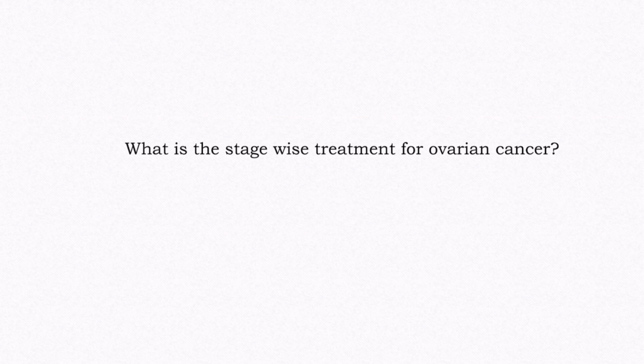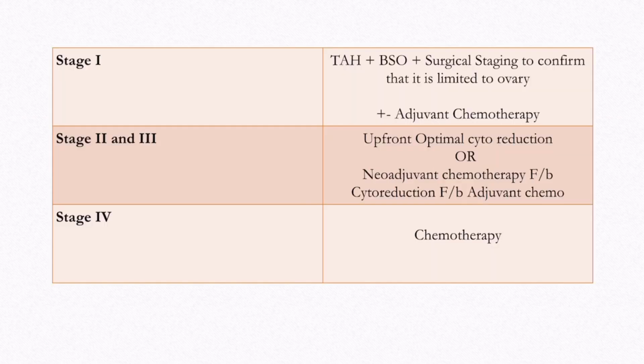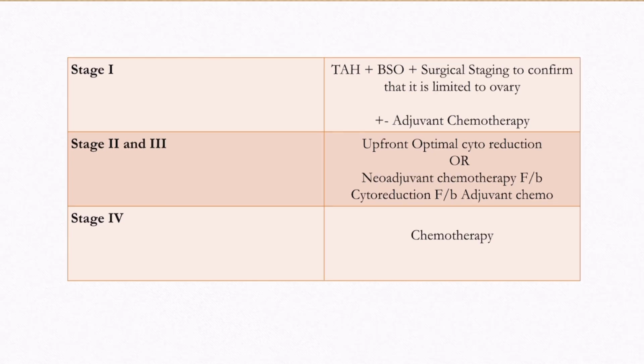What is the stage-wise treatment for ovarian cancer? The primary treatment for Stage 1 epithelial ovarian cancer is surgical, that is, a total abdominal hysterectomy, bilateral salpingo-oophorectomy, and surgical staging to confirm that disease is limited to ovary. In cases where advanced stage disease is diagnosed preoperatively by imaging, upfront surgery and all attempt to achieve cytoreduction is done. If not possible, then neoadjuvant chemotherapy is done to decrease bulk of tumor and facilitate optimal cytoreduction.